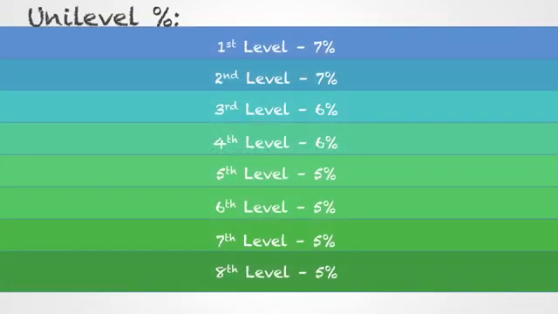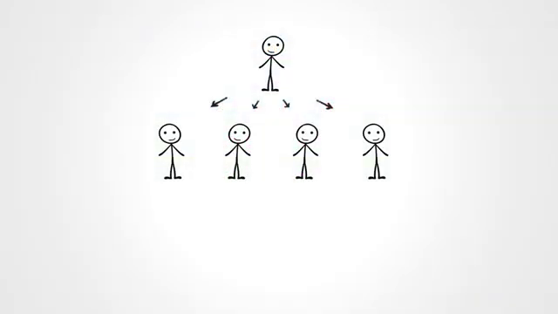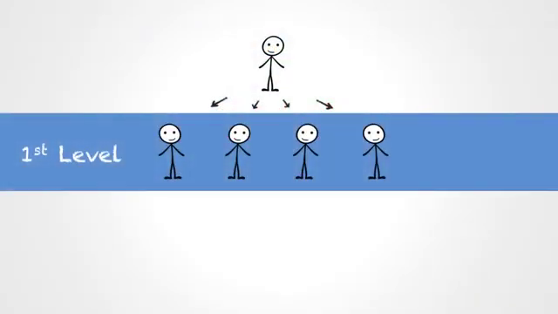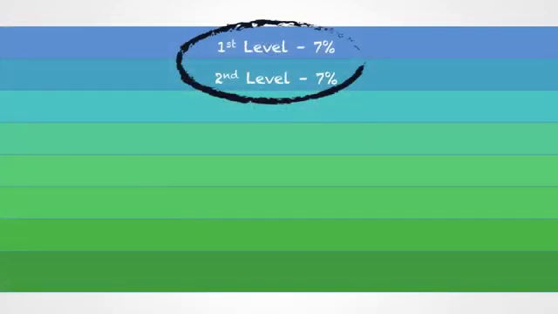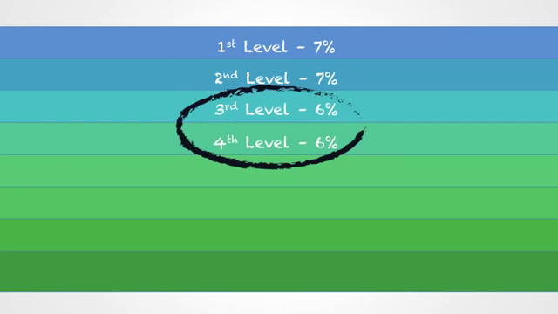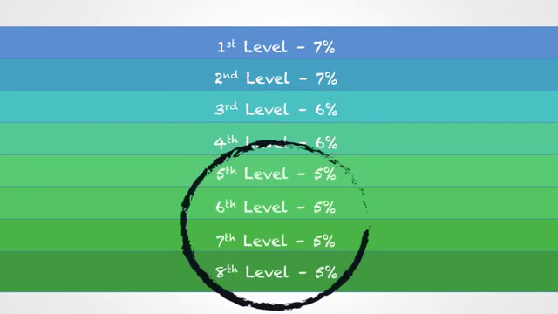The easiest way to explain unilevel pay is to simply give an example of how it works. Unilevels pay a set percentage of volume depending on what level that volume is on within your group. Remember, if you bring in people, they're on your first level, and when those people bring in people, they're on your second level, and so on. In TrueVision's rewards plan, we pay 7% on the first and second levels, 6% on the third and fourth levels, and 5% on levels 5 through 8.